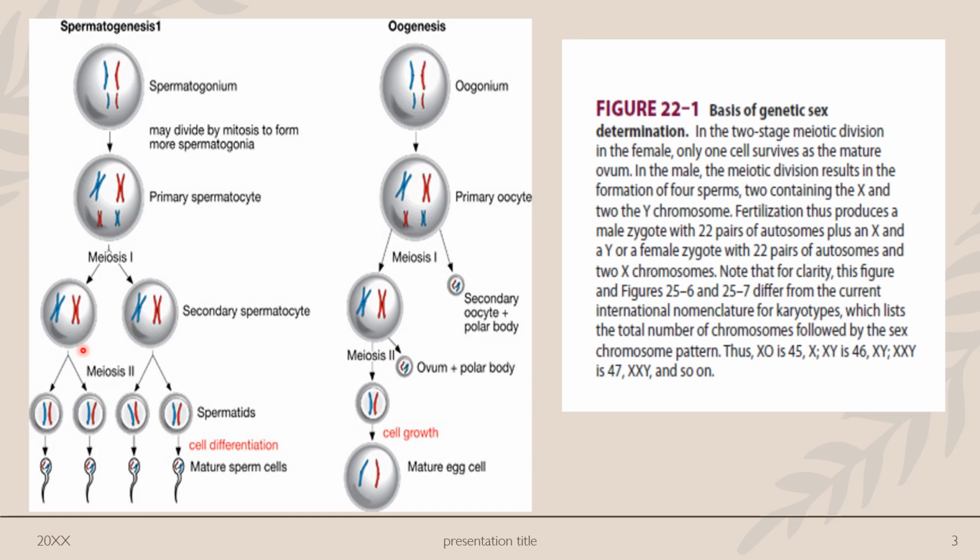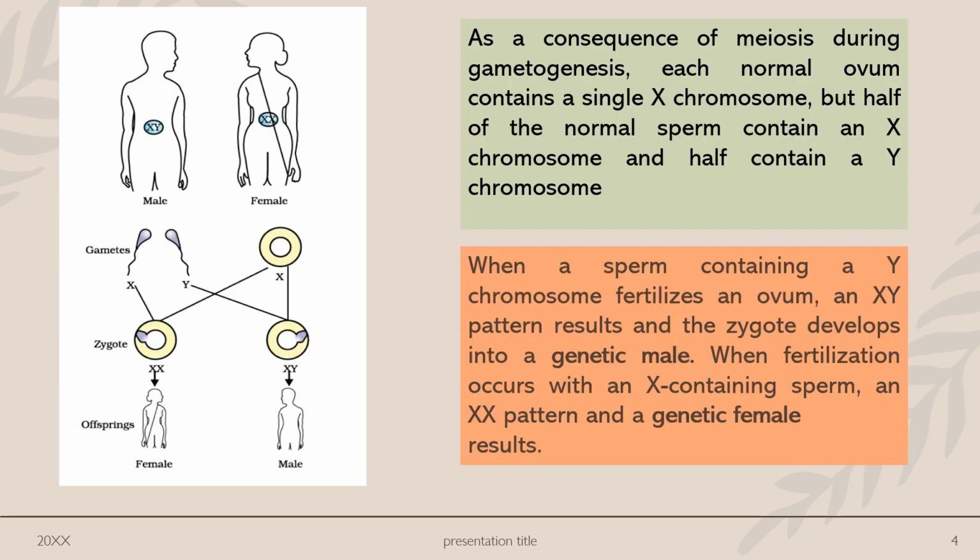In case of male, what happens? After the meiotic division, there will be formation of 4 sperms. 2 will contain the X chromosome and the other 2 will contain the Y chromosome. So in case of male, half of the sperm, the gametes, will contain the X chromosome and half of them will contain the Y chromosome. The female haploid cell contains only the X chromosome. Now it is the function of the sperm to determine the genetic sex of the fetus.